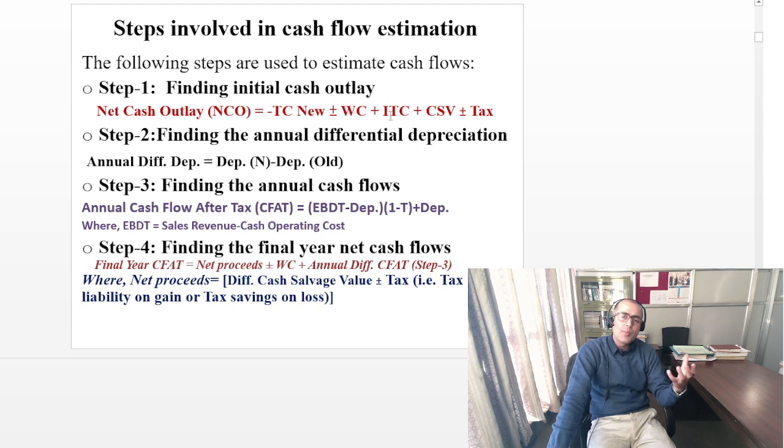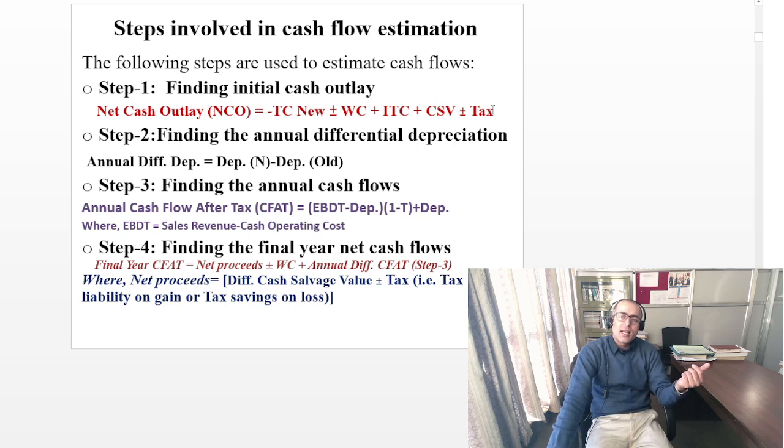And sometimes the government provides you incentives to the factory. If they invest as per the government prioritized area, then they would provide the incentive, in terms of your investment tax credit. This is simply a cash inflow to the company. And next one is the cash salvage value of the old machine, or you can say the old assets.